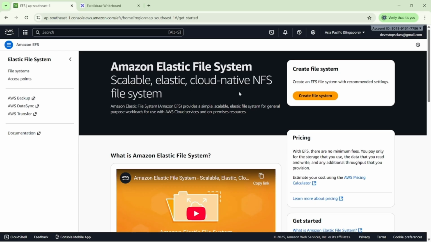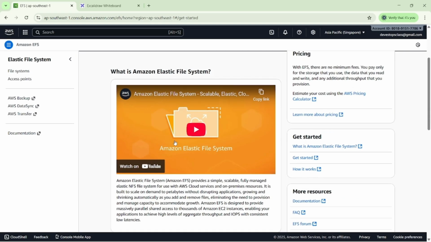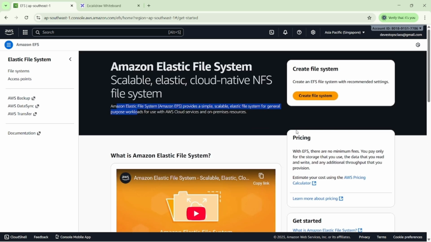So what is the meaning of the NFS? We can call it a native file system. You can see here we already have one video which is provided from the AWS side. You can see here the EFS, then we have the access point. What is the meaning of the access point? Access point is nothing but a single point of access. By using the access point we can access our files across the EC2.